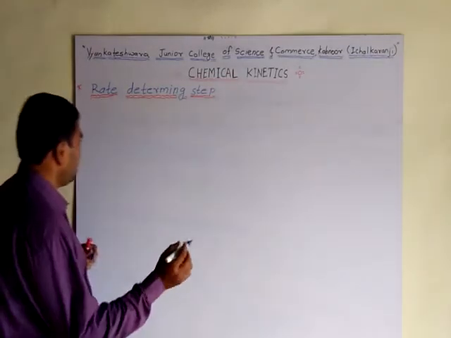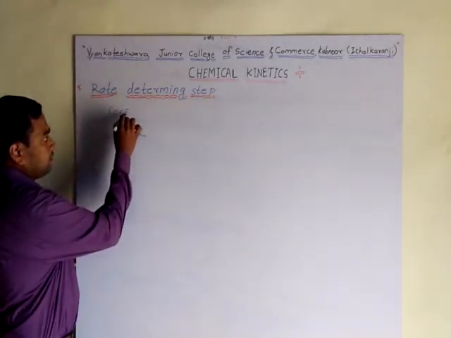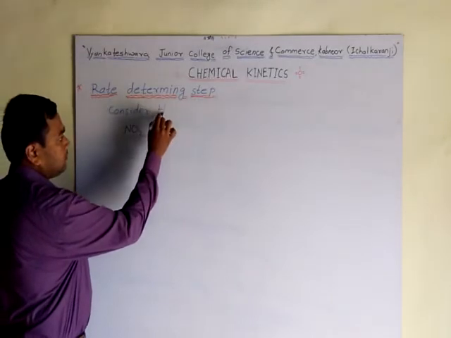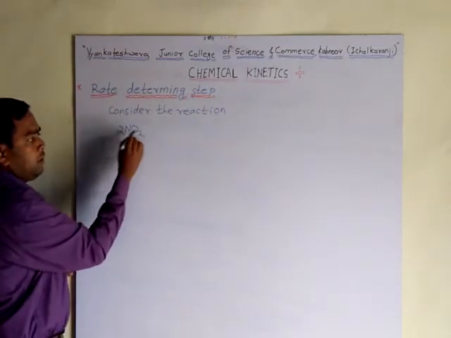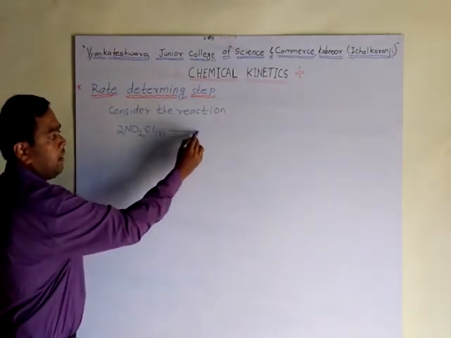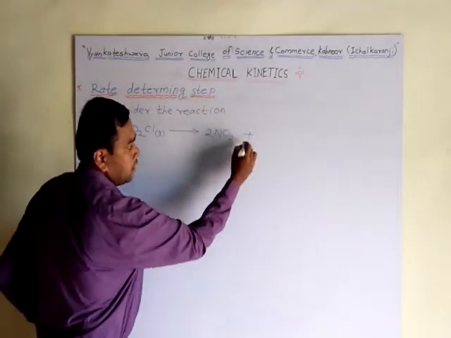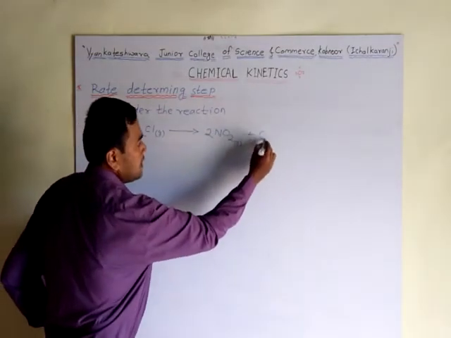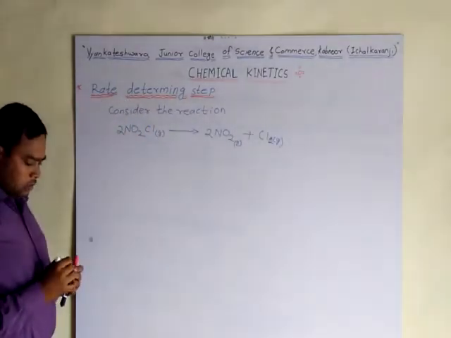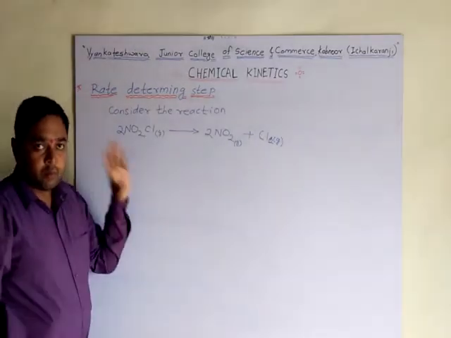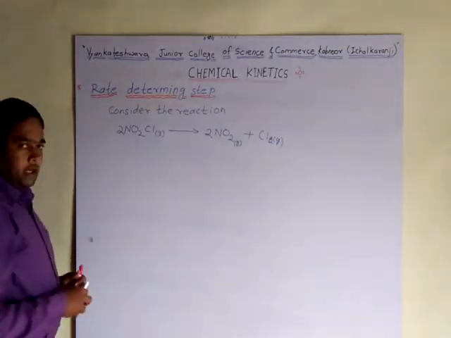For example, consider this reaction of nitryl chloride. Nitryl chloride gas decomposes to form nitrogen dioxide gas plus Cl2 gas. This is a complex reaction. The number of molecules is 2, but we cannot find the order of this reaction directly. This reaction is carried out in two steps.